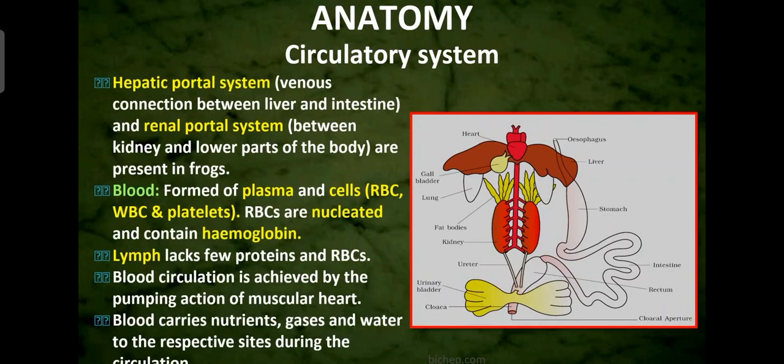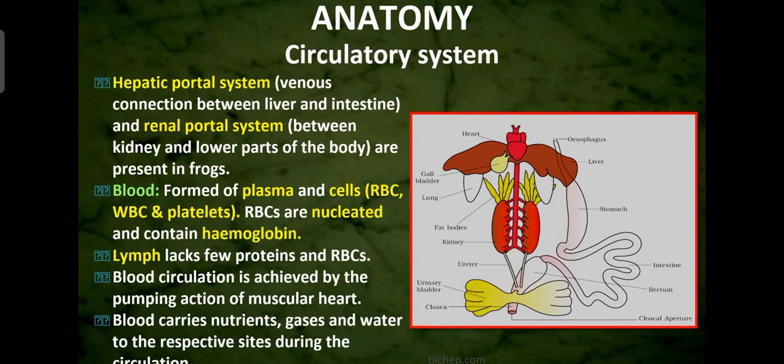Then when we come to the blood, blood is made up of plasma and cells. Which types of cells? RBCs, WBCs and platelets. The RBCs are nucleated and contain hemoglobin. Usually RBCs are without nucleus, as in human beings. But here in the frogs, you will see the RBCs are nucleated and contain hemoglobin. Clear? Then as I told, frogs also have the lymphatic system. So lymph lacks a few proteins and RBCs.